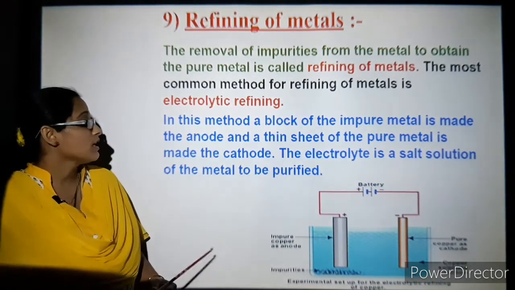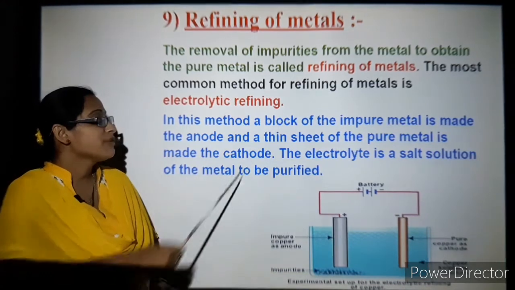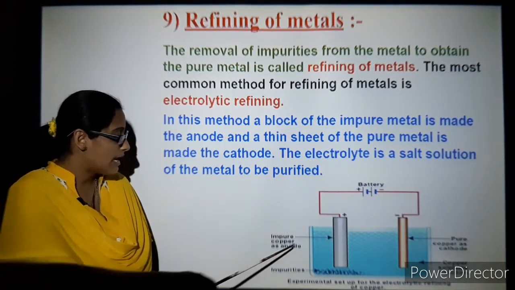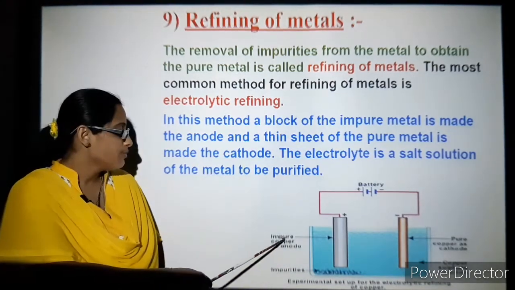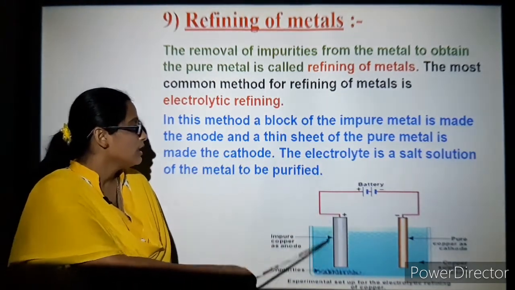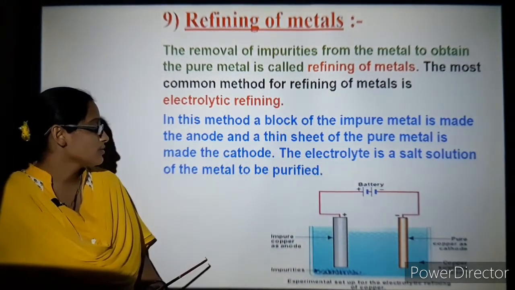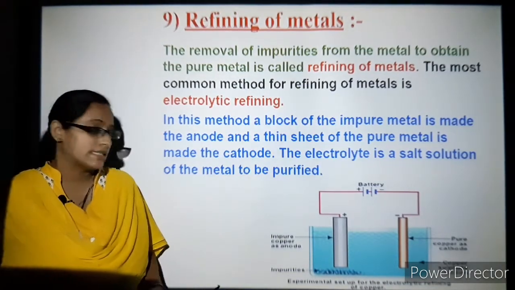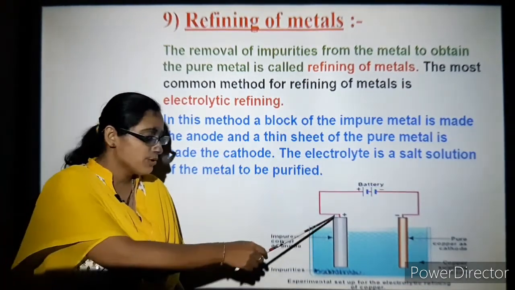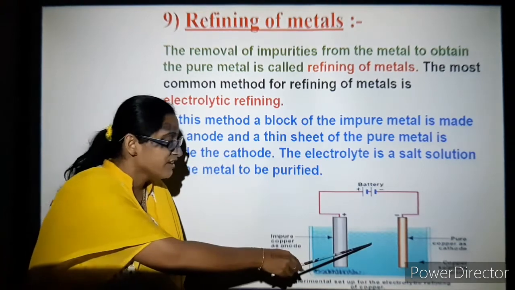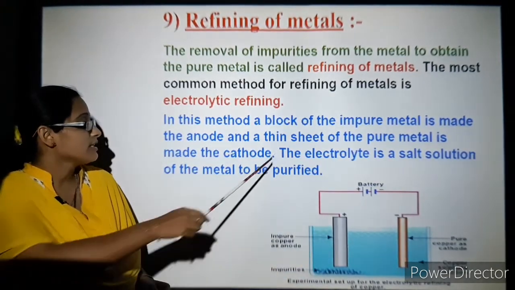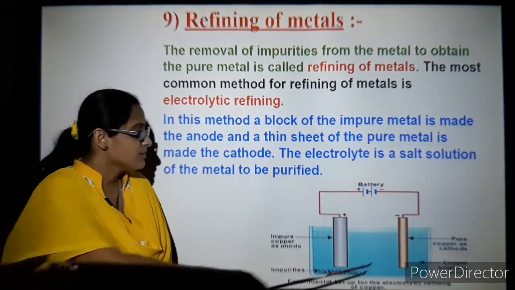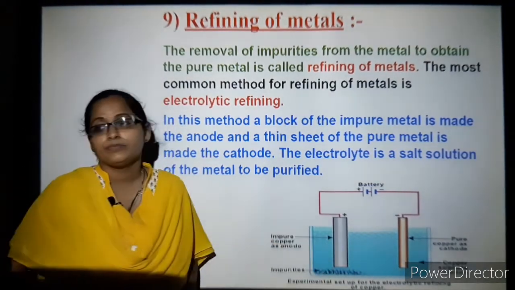So here what is done is a block of impure metal is made the anode. So impure copper, for an example, is taken at the anode and the electrolyte solution is the salt solution of the metal itself. So if it is impure copper, you will take copper sulfate solution itself. So you can see that a thin sheet of pure metal is made at the cathode.